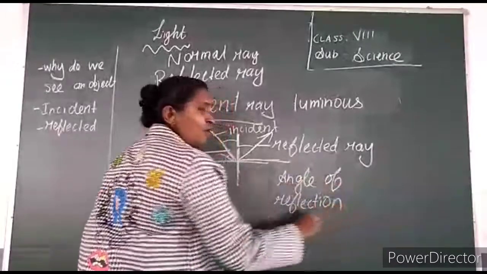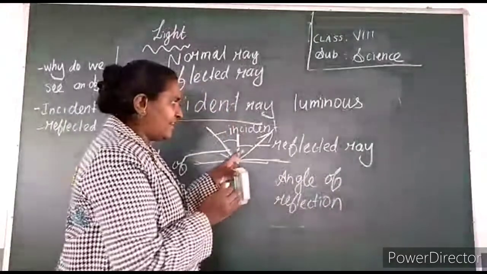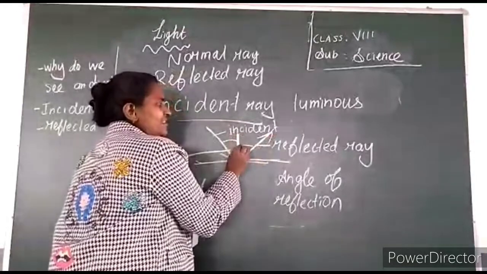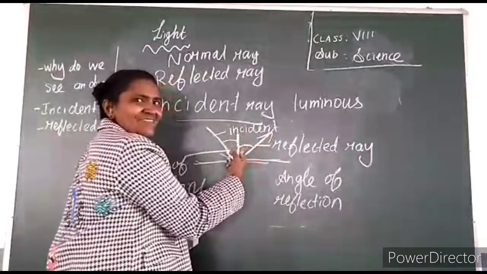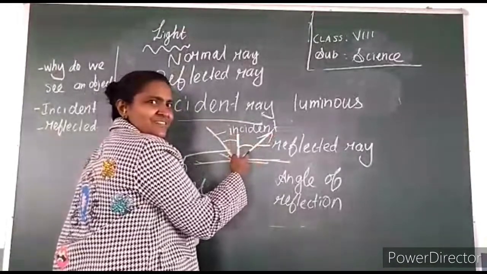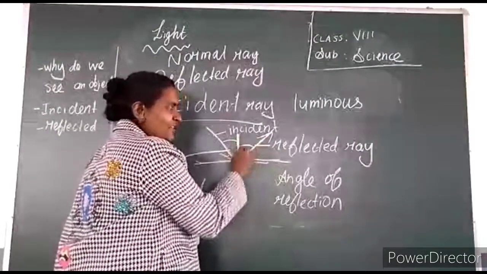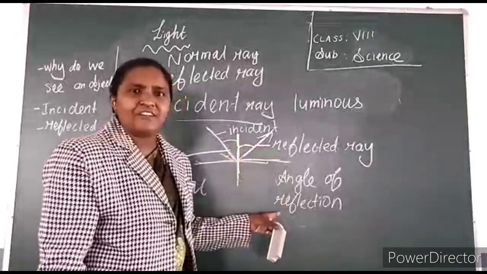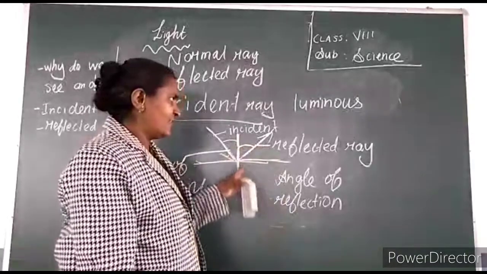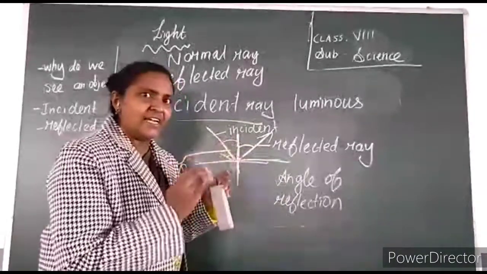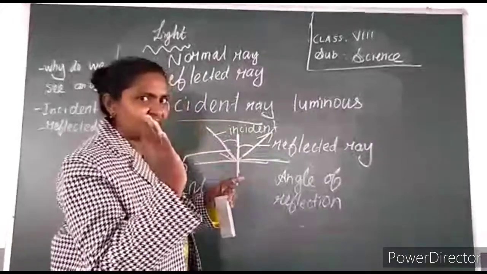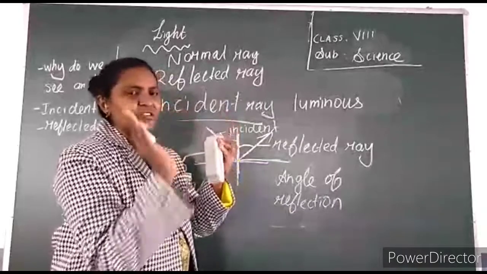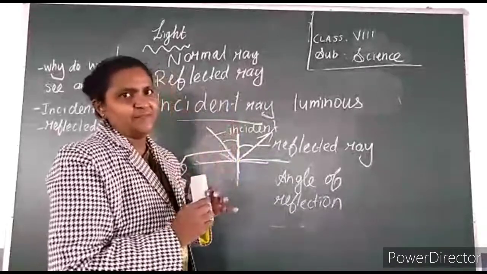The angle formed between the reflected ray and the normal, between these two lines, this angle is called angle of reflection. Okay, what is angle of reflection? The angle formed between reflected ray and the normal.